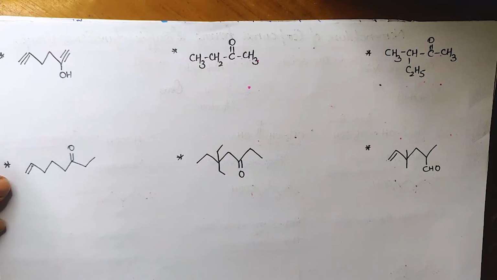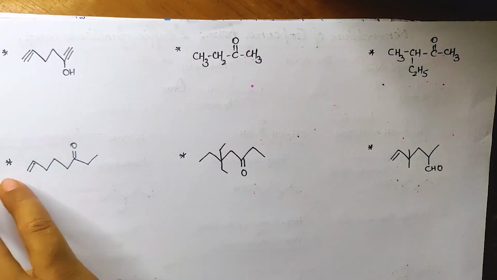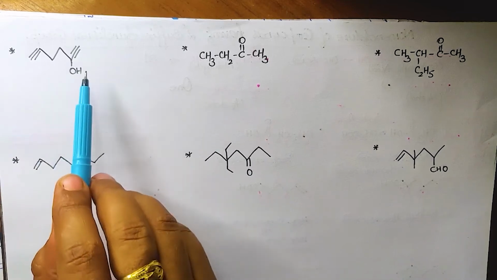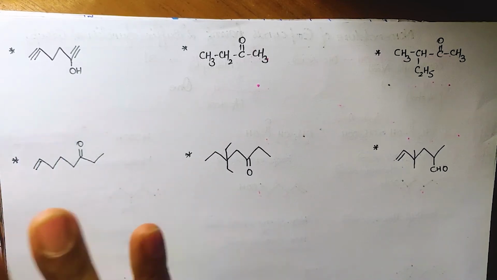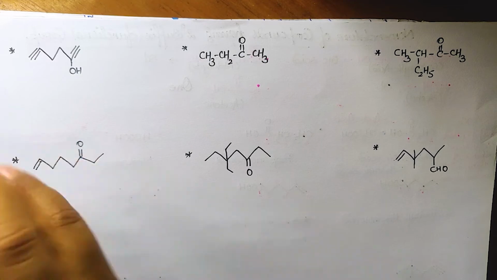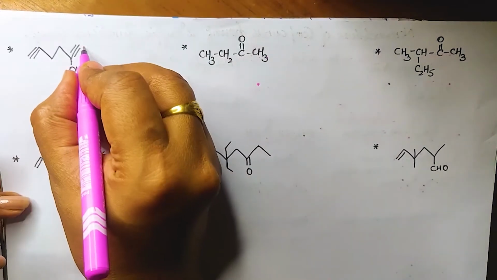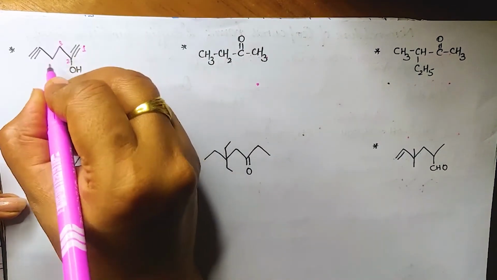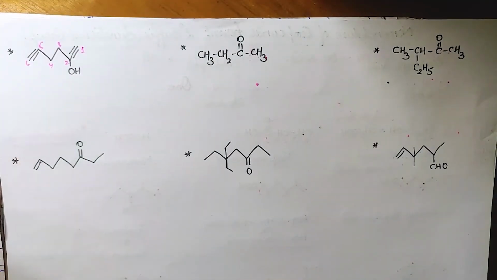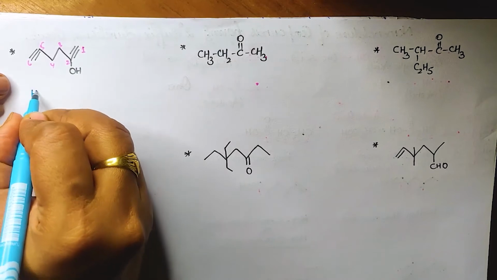Okay class, so here I have written few more examples. So let's start with this. Now in this case also, what you can see, there is a functional group. So irrespective कि कहाँ कैसे नज़दीक कौन और आ रहा है, we will see that from where the OH is coming closer. So this is the point. From OH is coming closer. So 1, 2, 3, 4, 5 and 6. There is no branch. So we'll start with the root word, and that is hex.